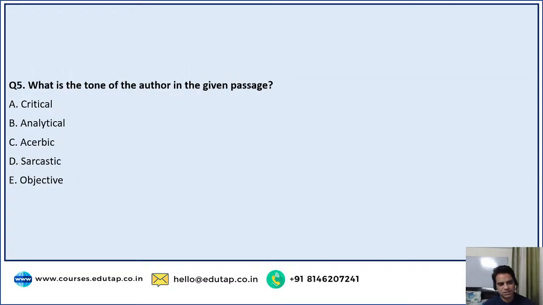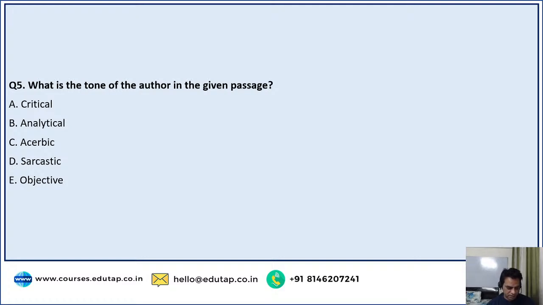And last question, guys, what is the tone of the author in the given passage? Is it critical, analytical, acerbic, sarcastic, or objective? Yes, guys. So what was the tone of the passage? Acerbic is sour or bitter in taste, kadwahat bhara.